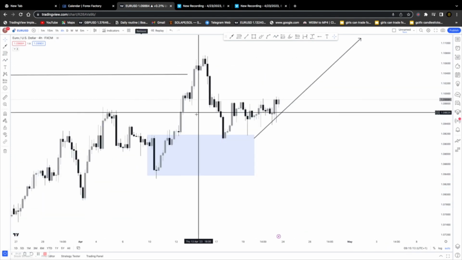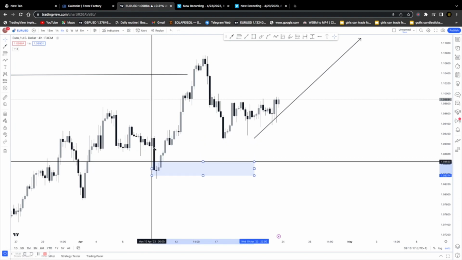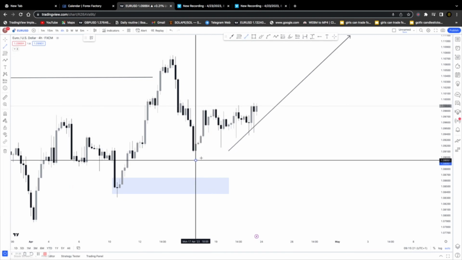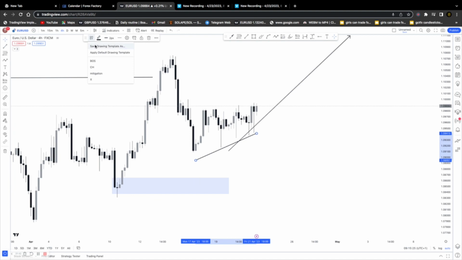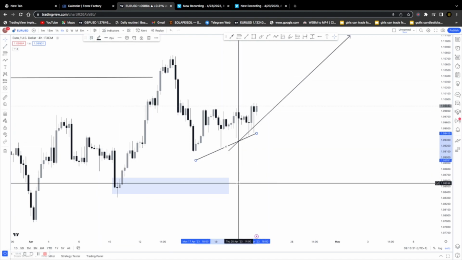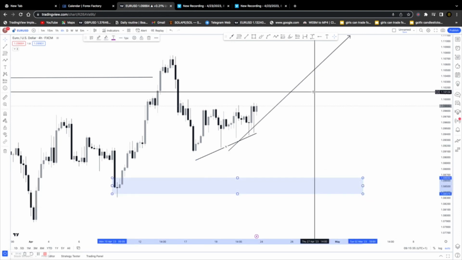And we want to refine our demand zone. We can refine our demand zone down to this level here, and we can say that we have liquidity. Liquidity can be spotted at these levels there. What is our expectation when we see liquidity? Our expectation when we see liquidity is for the market to take out the liquidity and come back into the demand zone and continue this movement to the upside.